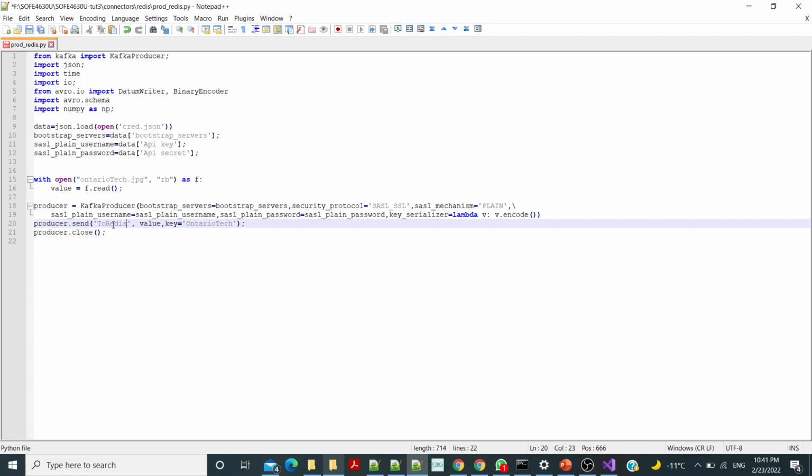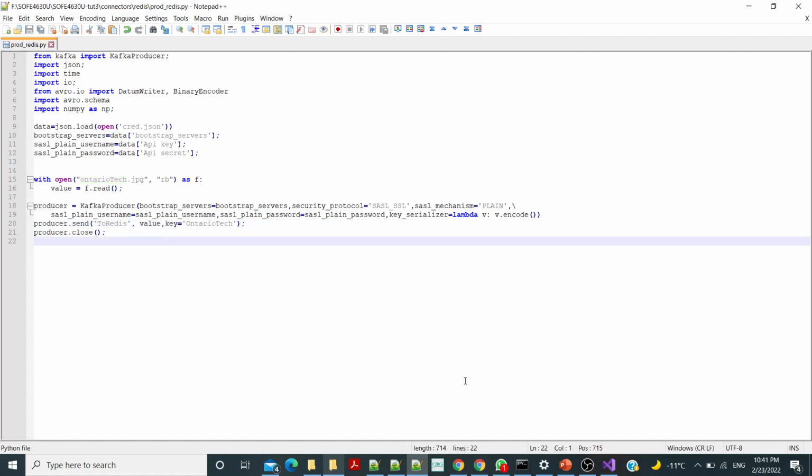I hope it's correctly written. So this is the value, which is the image in bytes, and here's the key, which will be intertech, and this will be produced.